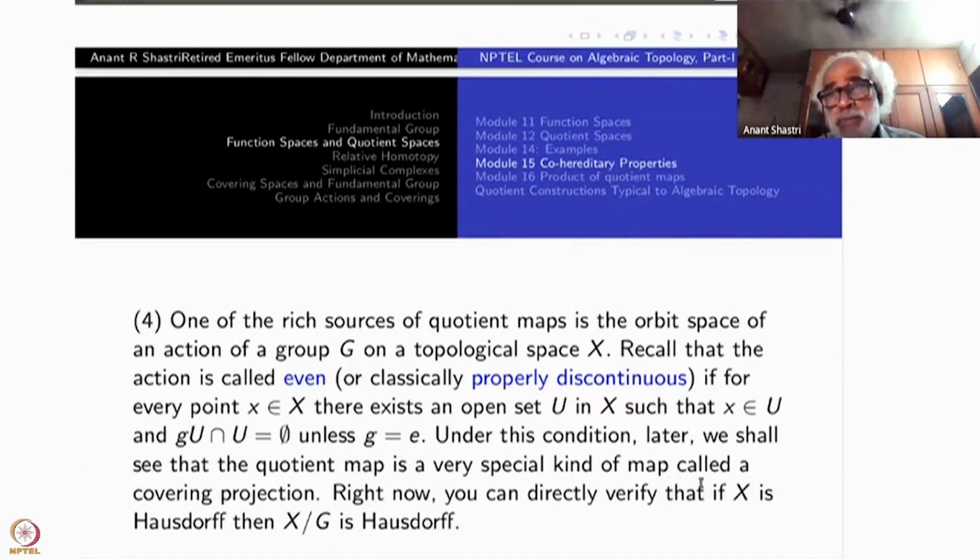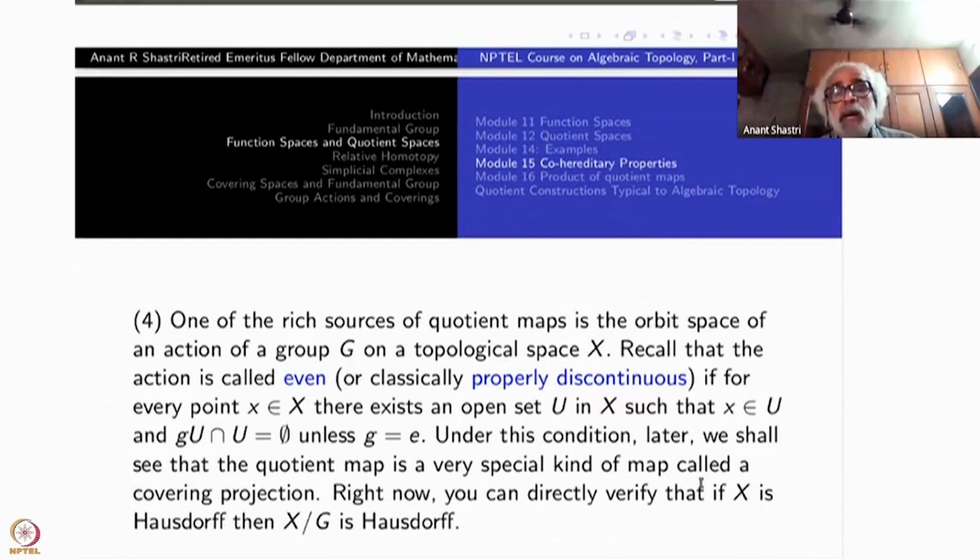Remember, each point has a neighborhood U such that all the translates of this neighborhood, by elements other than identity, will never intersect U. It's the same thing as saying that two distinct translates will not intersect at all. That is the evenness condition. This is also called properly discontinuous.